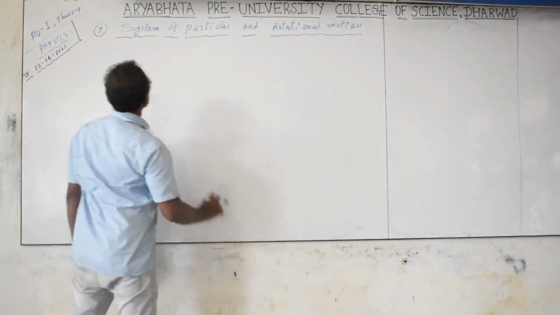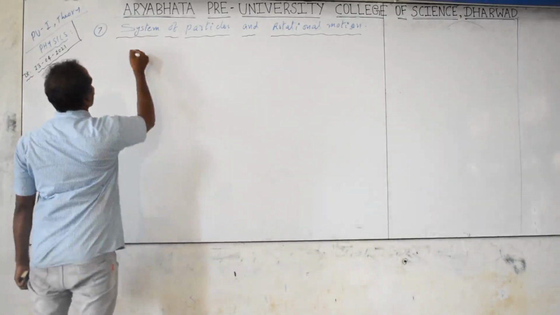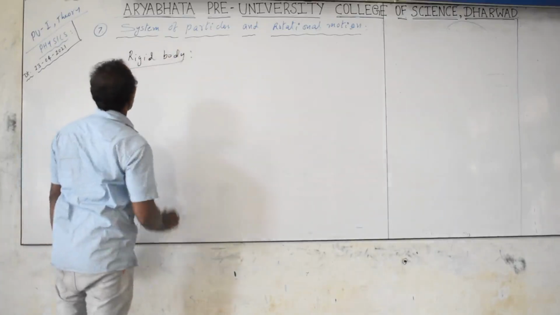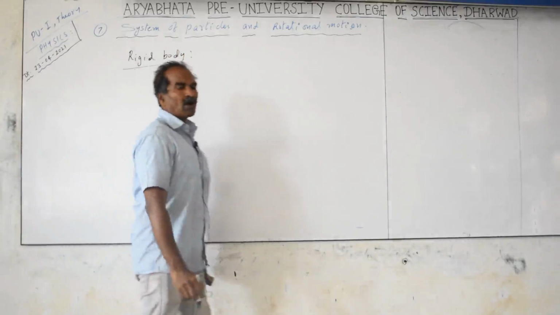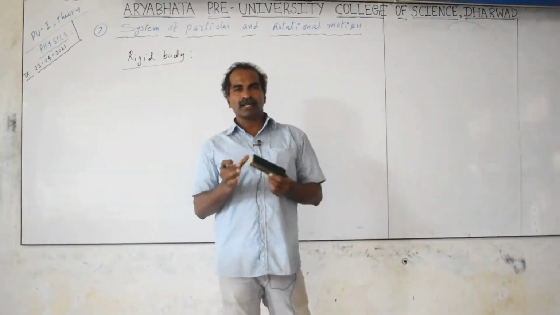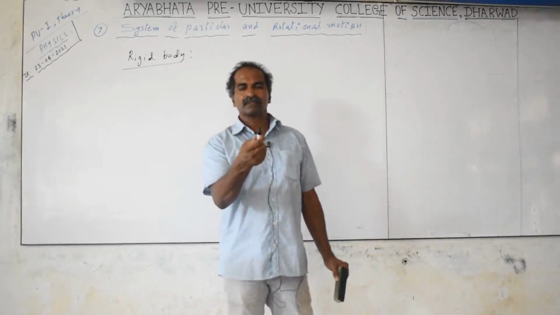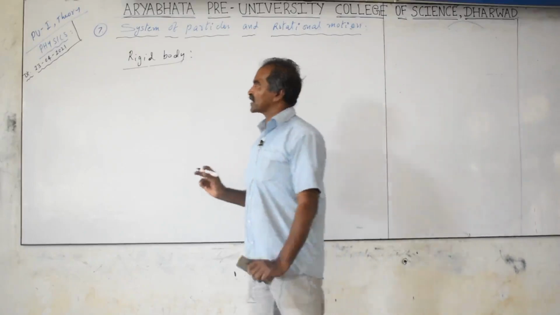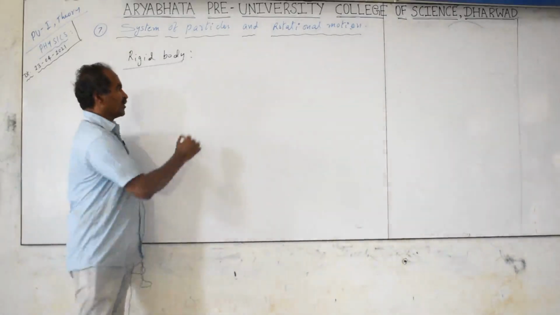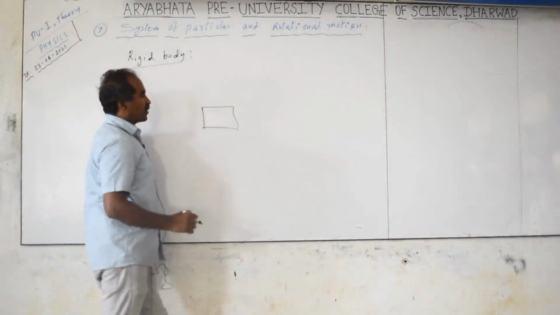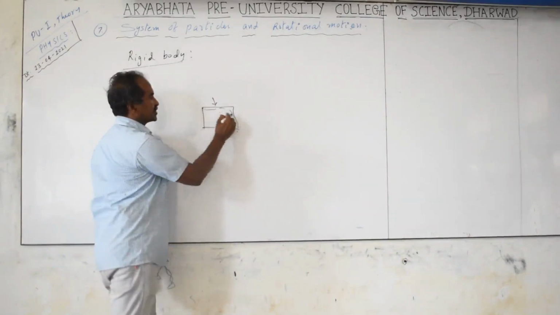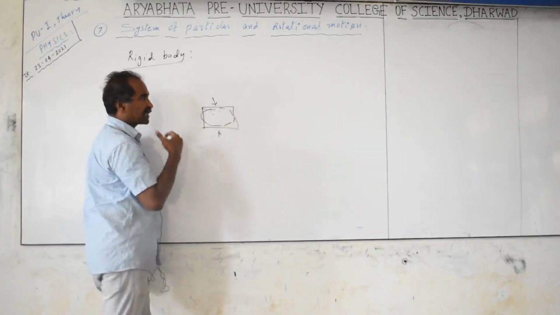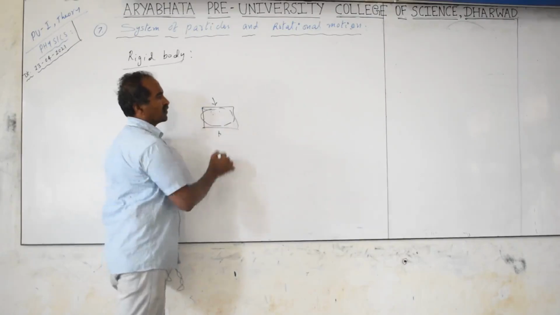And in this we are going to discuss one more term called a rigid body. Body in the sense object. Rigid means hard objects. If you take wood, it is a rigid body, but not 100% rigid. Plastic is also rigid, hard. But a sponge is not that hard, it is soft. What is the difference between the two? If you apply a force on a soft body like a sponge, the size changes, meaning the distance between the particles changes. If the distance between the particles is able to change on applying force, then that is a soft body. It is not a rigid body.